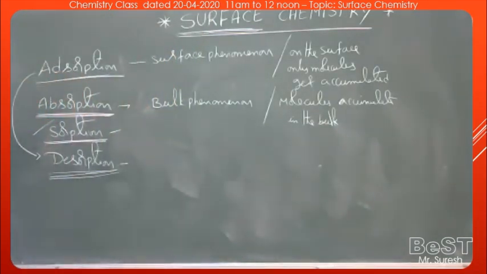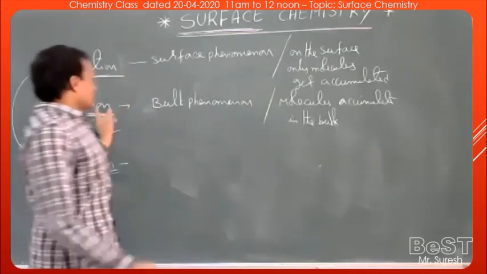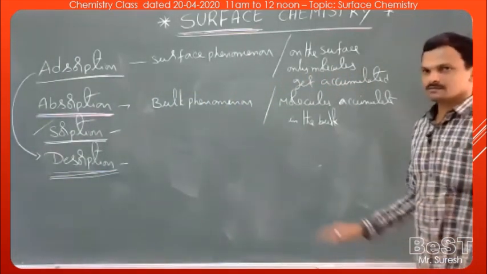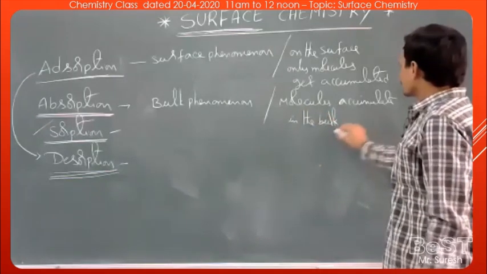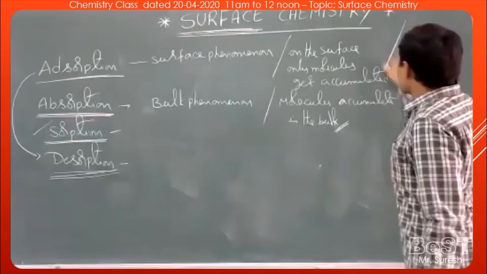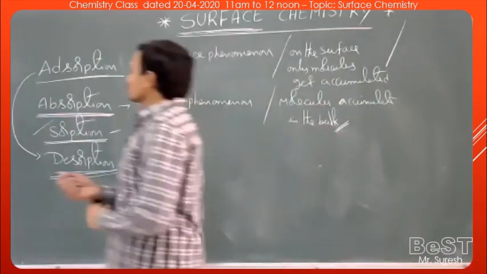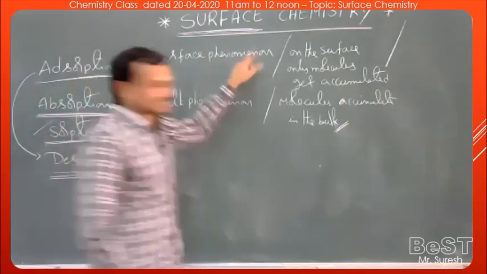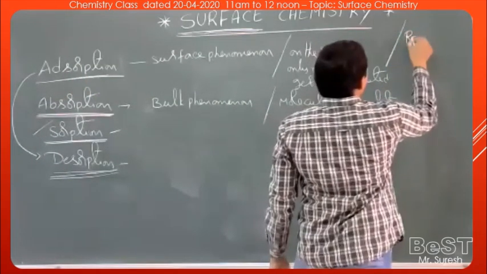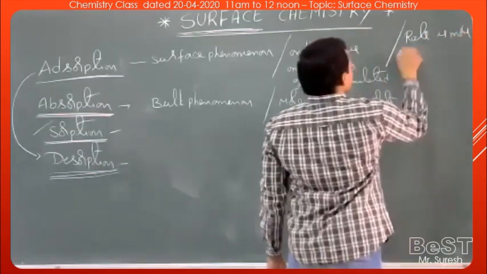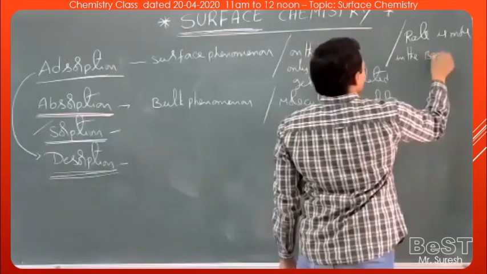So here now, absorption is a bulk phenomenon. The molecules get accumulated in the bulk of the substance. Now in this case, it's like adsorption. The molecules get accumulated in the beginning. The rate is more in the beginning.